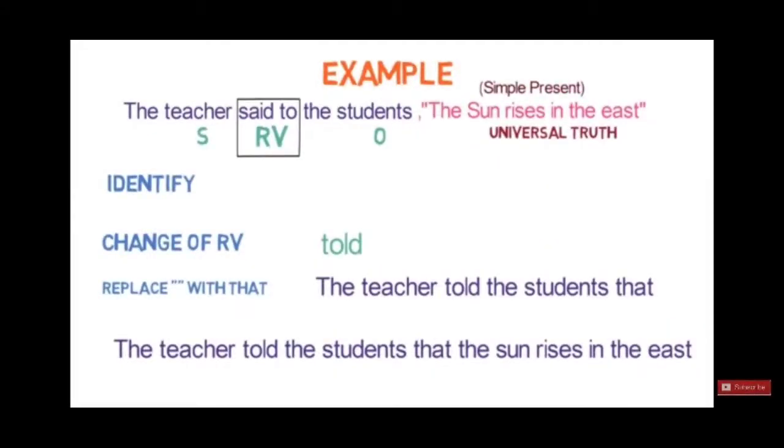So the answer will be: The teacher told the students that the sun rises in the east. "Said to" changes to "told", we remove the comma and quotation and add "that". No changes here because it's a universal truth. Whenever universal truths, facts or habits are given, we don't change the tense.